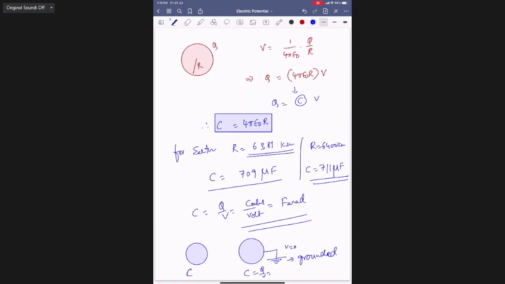C is Q by V becomes how much? Infinity. That means if any conductor is connected to ground, or its potential is zero, its capacity is infinite. It can absorb an infinite amount of charge.